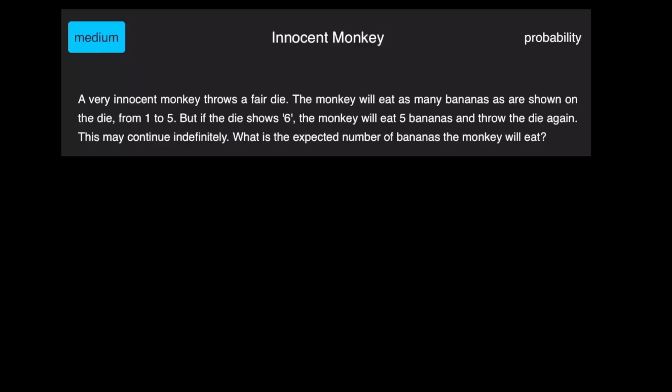Today we're doing another Brainstellar Quant puzzle. This one is called Innocent Monkey. It's a medium problem of probability type. You guys can pause and go over the problem.